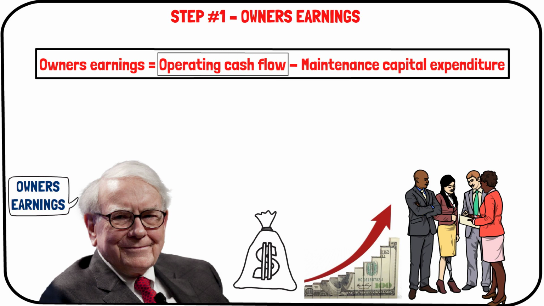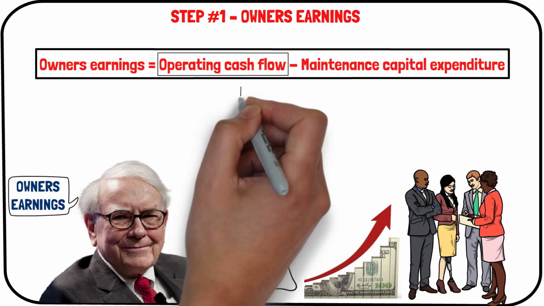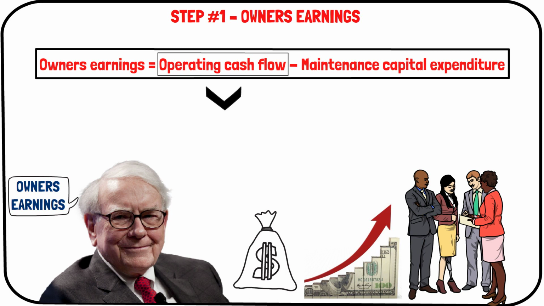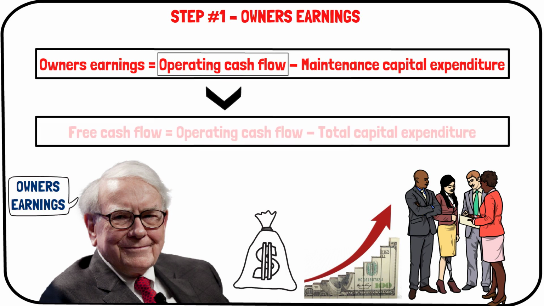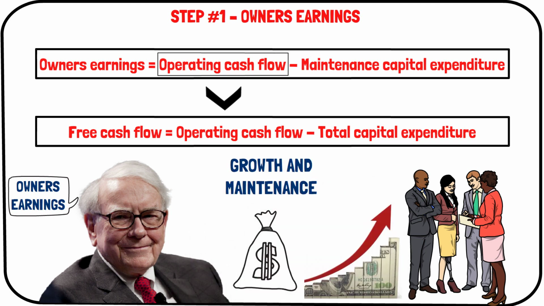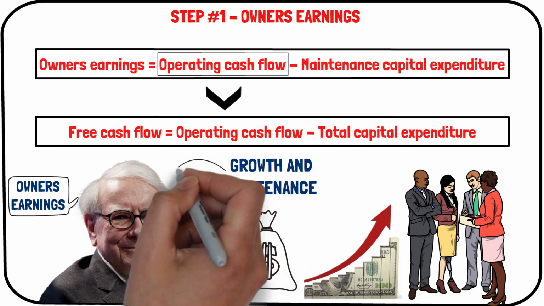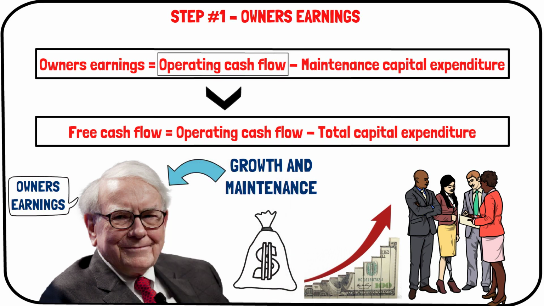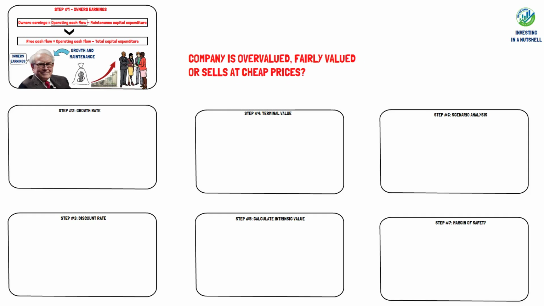Experienced investors might notice that owners' earnings is also very similar to the simple free cash flow calculation, as typically used in traditional discounted cash flow valuations. To calculate the free cash flow, you take the same operating cash flow, but subtract the total capital expenditure instead of maintenance capex. Because free cash flow considers both growth and maintenance capex to estimate the amount of cash a business can generate for its owners, it's a more conservative measure than what Warren Buffett uses.